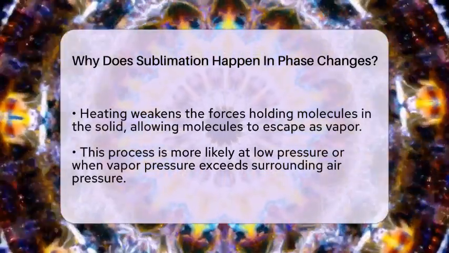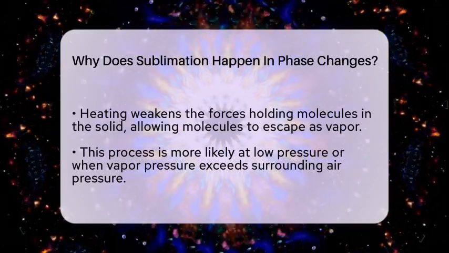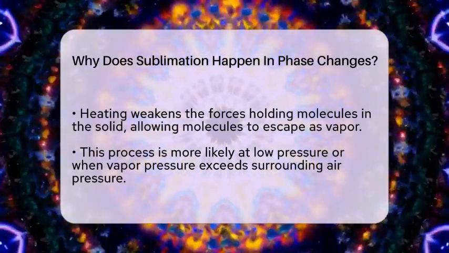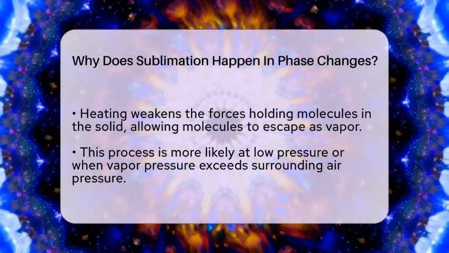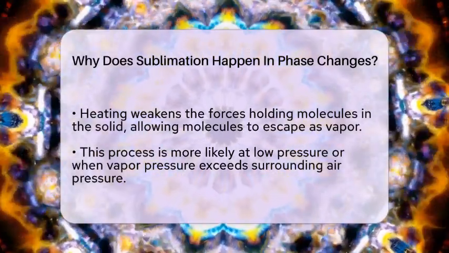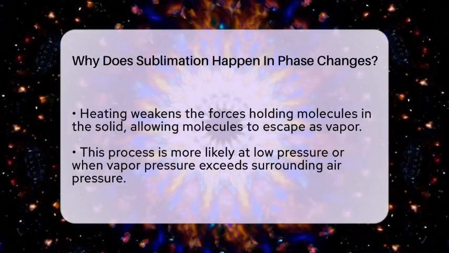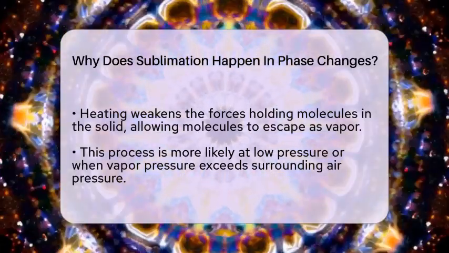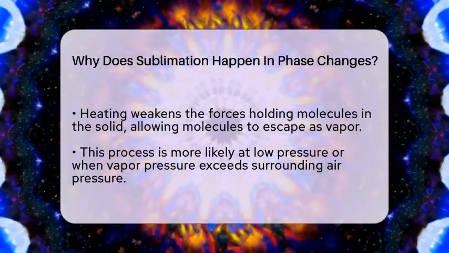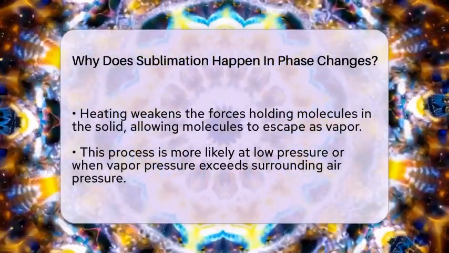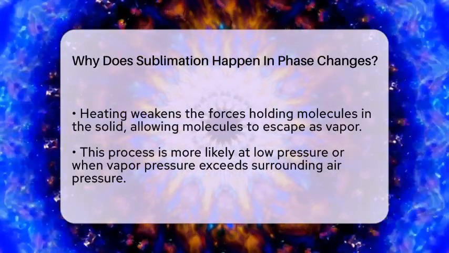From a thermodynamics point of view, sublimation happens because the system moves from a more ordered, low-energy state to a less ordered, high-energy state by absorbing heat. The phase change is driven by the balance of temperature and pressure. When the vapor pressure of the solid matches or exceeds the surrounding pressure, molecules can escape directly into the gas phase, skipping the liquid stage.